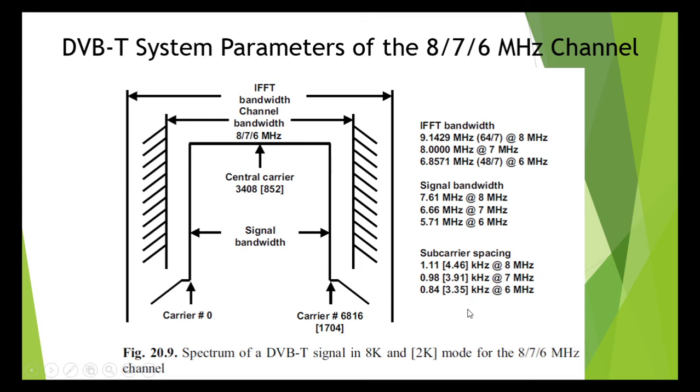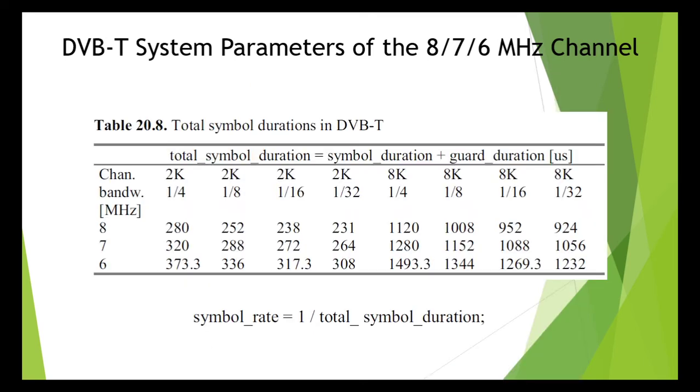The gross data rate of the DVB-T signal is derived from, among other things, the symbol rate of the DVB-T COFDM signal. The symbol rate is a function of the length of symbol and of the length of guard interval. What is that? Symbol rate is equal to 1 by the sum of symbol duration plus guard duration. Take the reciprocal, you will get the symbol rate of COFDM.